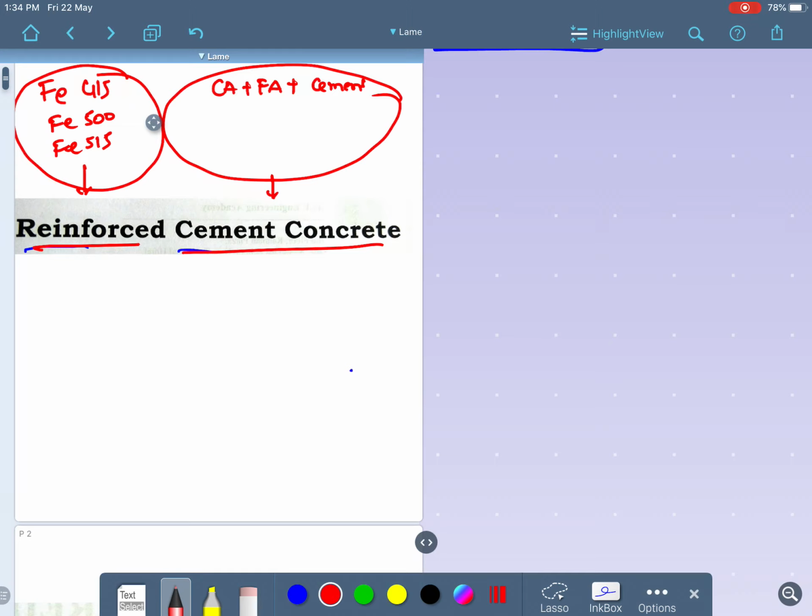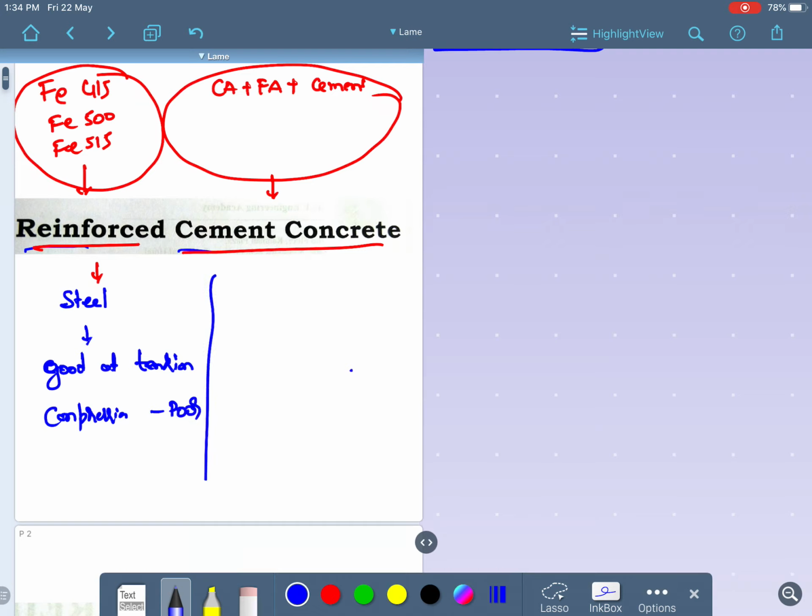In reinforcement, we provide steel, which is good at taking tension but very poor in compression. Concrete takes a large amount of compressive load, so it is good at compression, but in tension it does not carry any tensile loads; it is poor at tension.